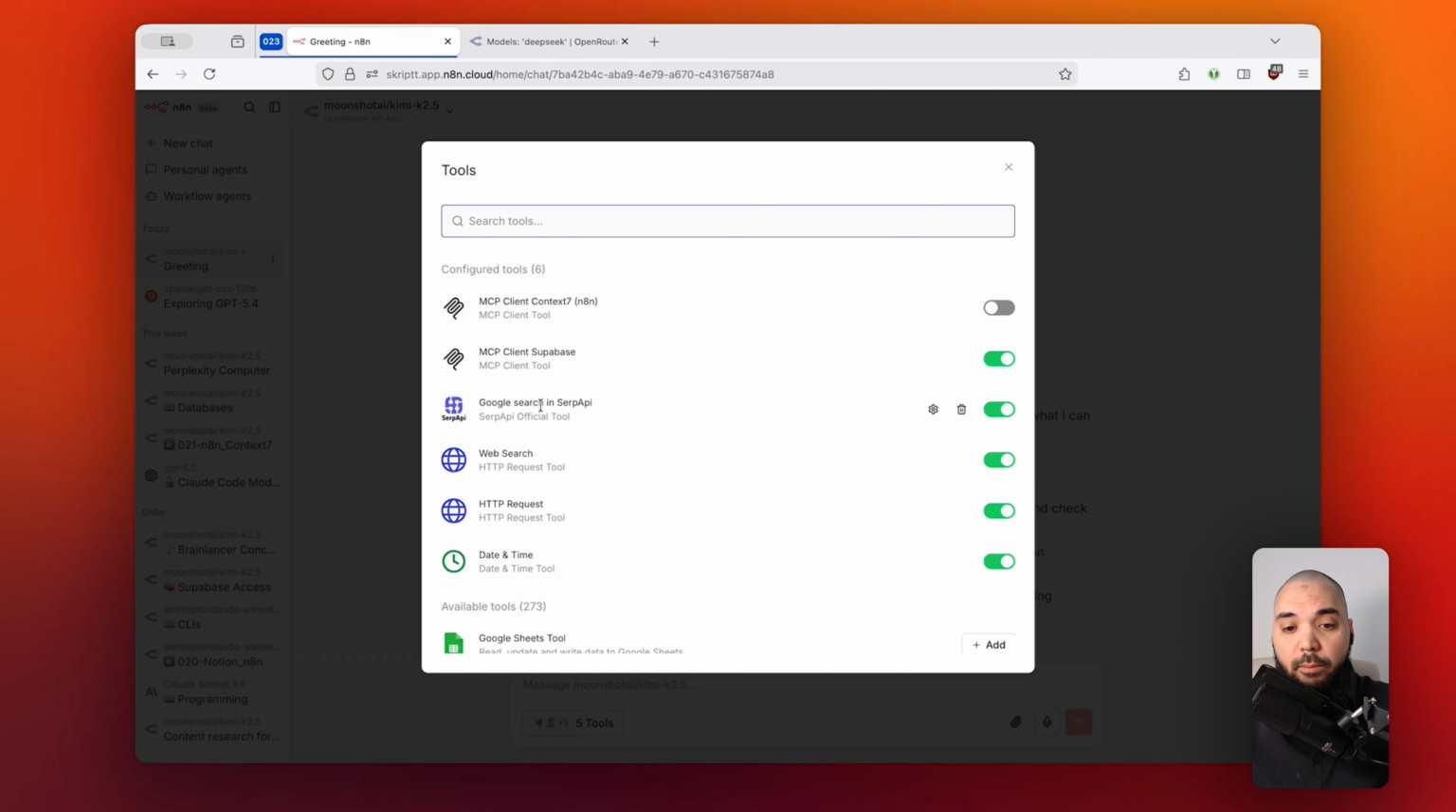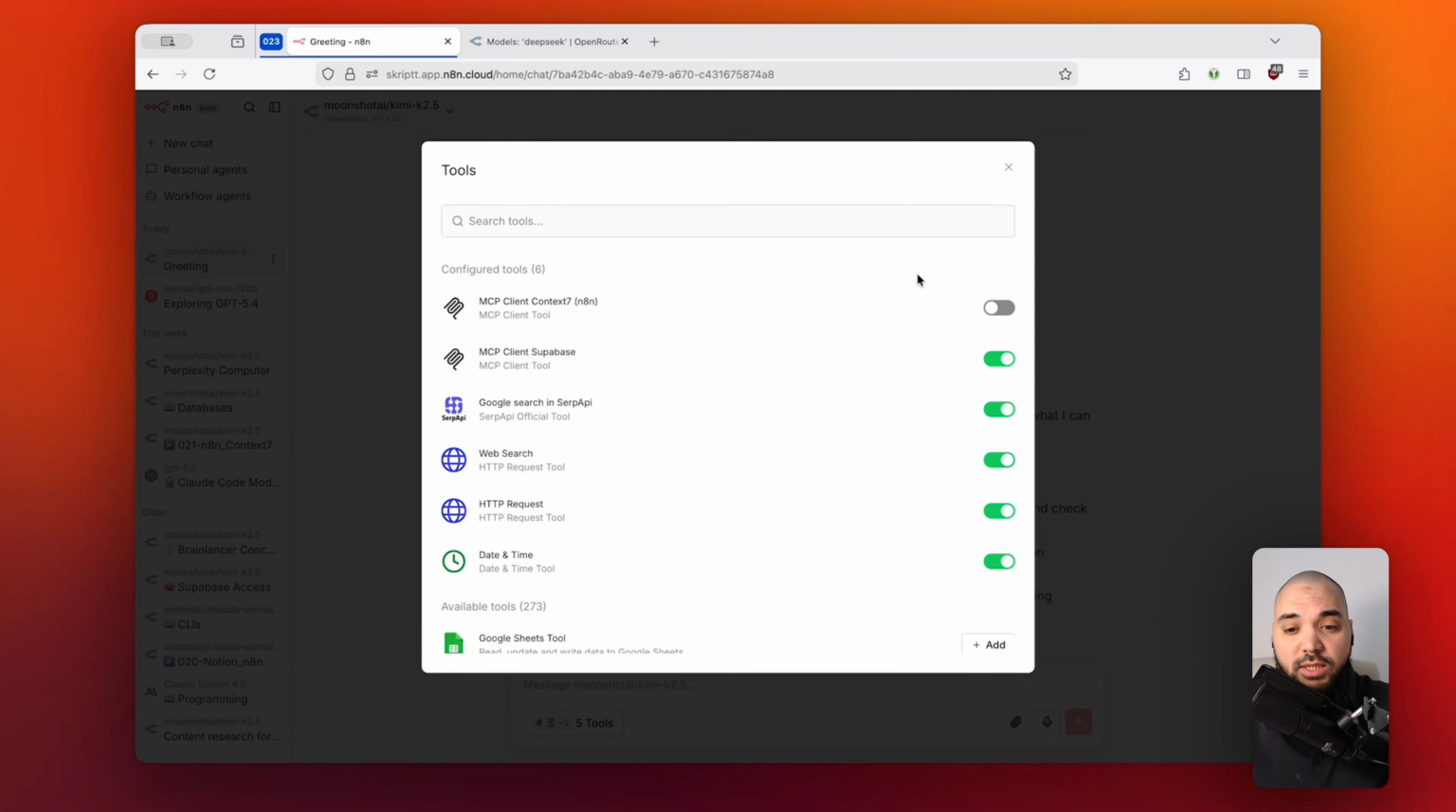For instance, my tools that I selected right here is an MCP client which is connected to a Supabase database of mine, right? And then in addition to this it is connected to a SERP API. Then I also added a web search, which is using the Ollama web search feature. And this is actually kind of an insider tip. So if you're interested in this, then let me know. And it's also able to conduct HTTP requests on its own. And then I also gave it the date and time tool so that it is able to retrieve the current date and time all the time.